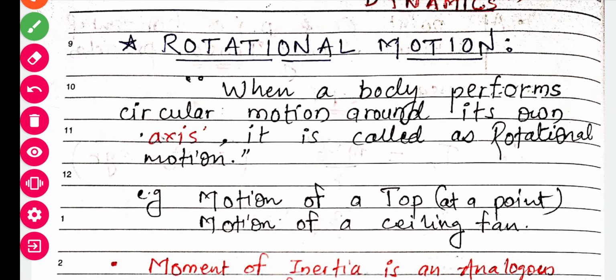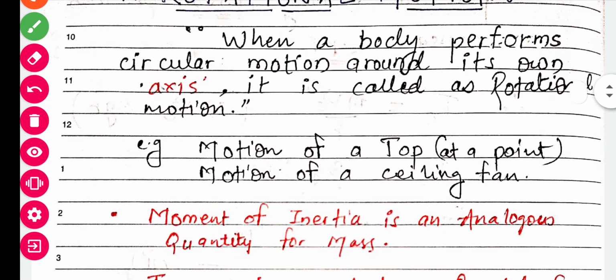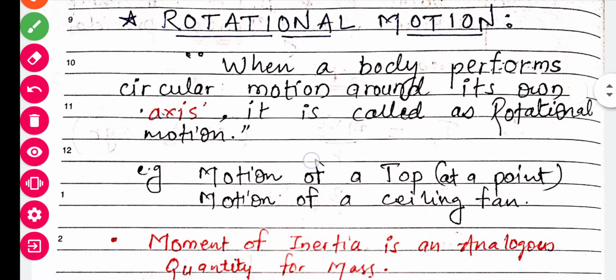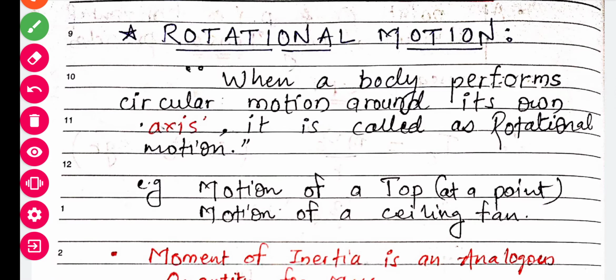As we have discussed in the previous lectures, this is nothing but one type of circular motion, which happens around the axis of the given body, and that axis passes through the center of that body. So what is the actual definition? When a body performs circular motion around its own axis, then it is called rotational motion.